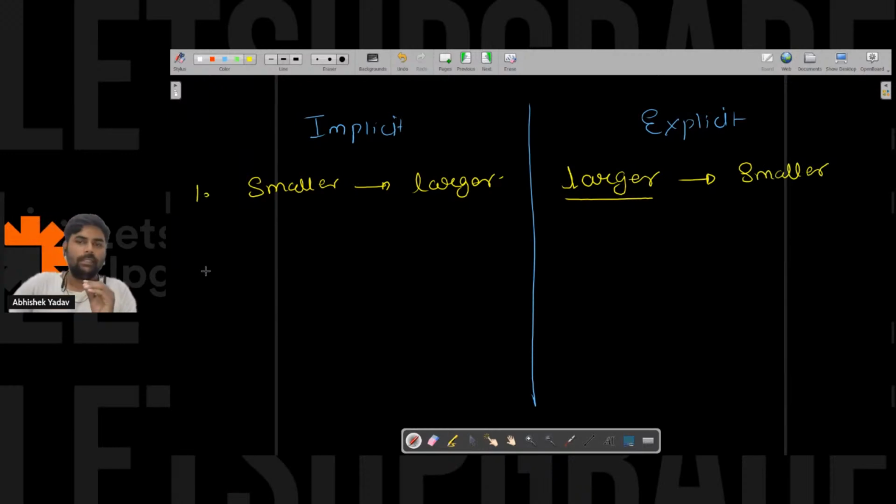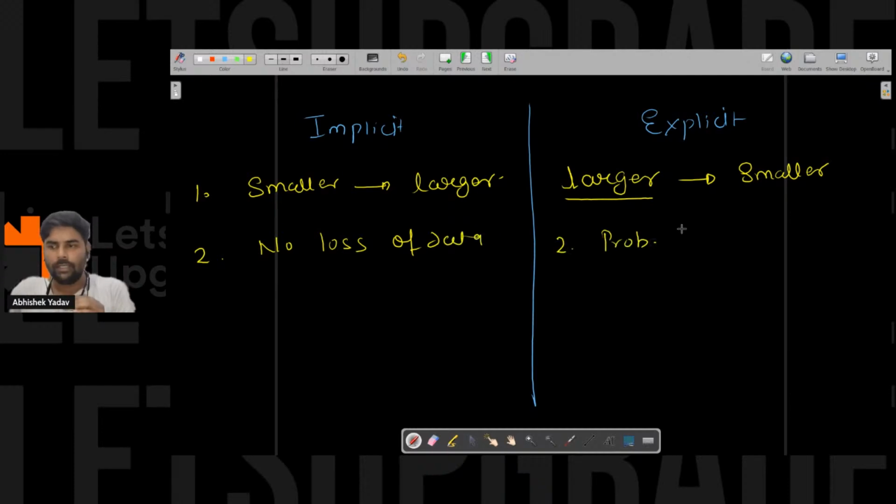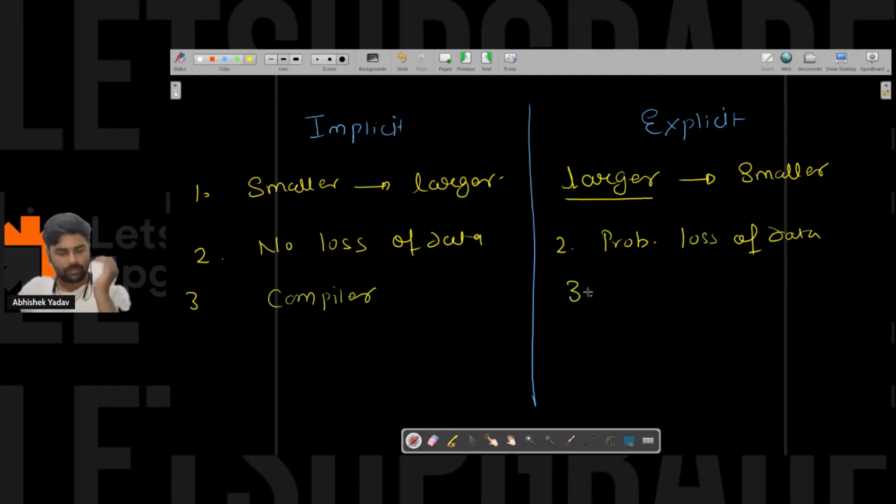That is the first point. The second point is that in implicit conversion there is no probability of loss of data, and in explicit conversion there is a probability of loss of data. And since there is no probability of loss of data, the compiler will take care of that conversion, while here the programmer has to take care of the conversion. These are the three points.